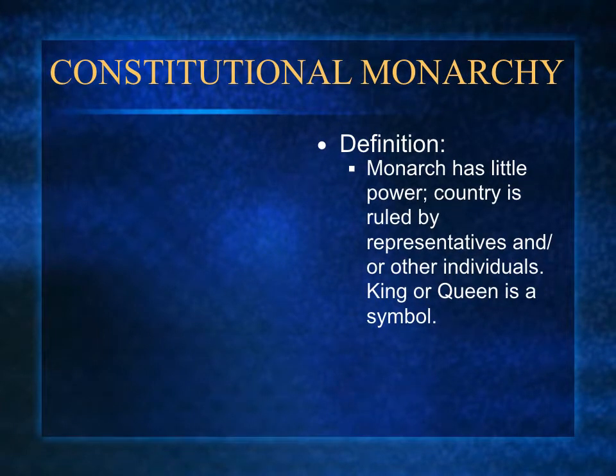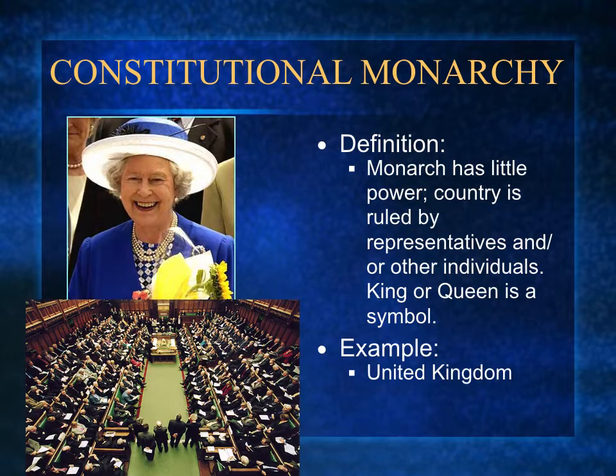In a constitutional monarchy, there is still a king or queen that is part of the country. However, they have very little power. In fact, they primarily hold a ceremonial role. They are merely a symbol of the country. Rather, the country is ruled by representatives that are typically elected by the population at large. The best known example of a constitutional monarchy is the United Kingdom. Most of you are probably aware of Queen Elizabeth and the more popular Prince William and Prince Harry.